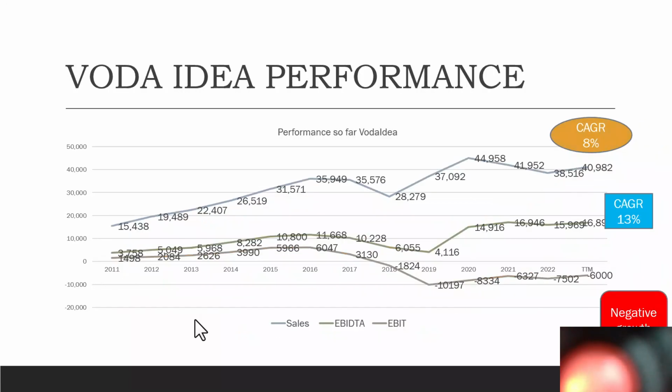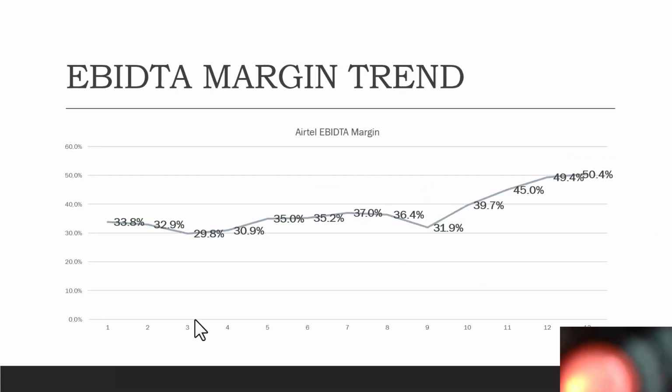Vodafone, their revenue line, the top line, is growing at 8%, and their bottom line is growing at negative. They're making losses at the moment. If you look at the EBIT, it's gone to negative now. But on the EBITDA front, they're still making around 35% return. So the EBITDA is going up by 13% on an average, whereas they have a negative growth because they are into losses now. So this is the EBITDA trend. The EBITDA trend is 38, 33%, now it's gone to 50%.